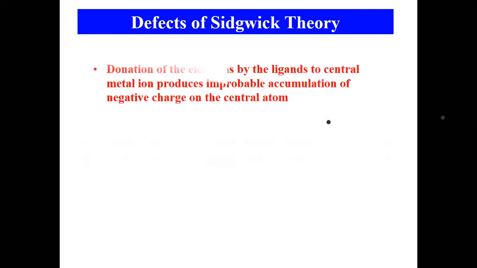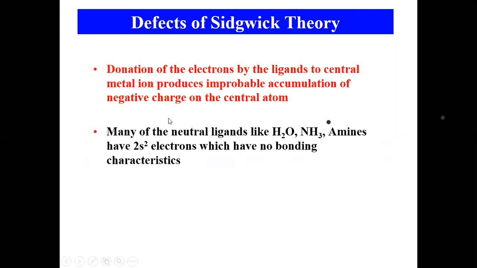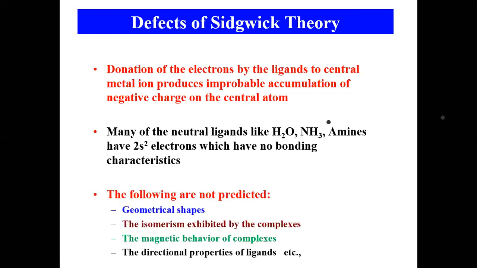So let us see the defects again. Donation of electrons by the ligands to the central metal ion produces an improbable accumulation of negative charge on the metal. As Sidgwick said, the metal atom will always accept the negative charge, that is, electrons. So if more electrons are accumulated, then where is the stability? That is not explained by Sidgwick. And many neutral ligands like water, ammonia, amines have 2s2 electrons which have no bonding characteristics. That also could not be explained by Sidgwick.